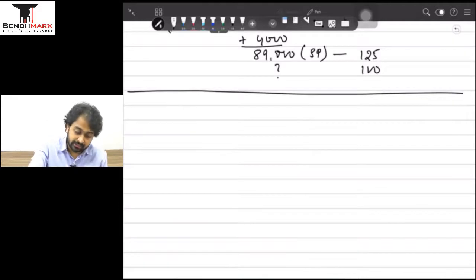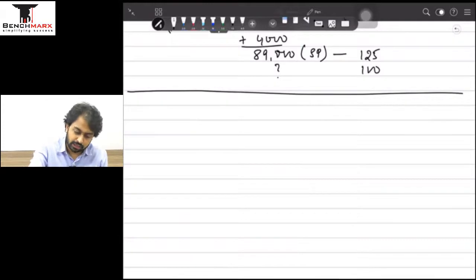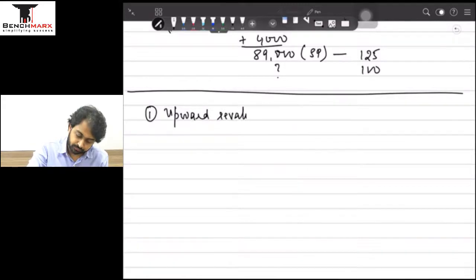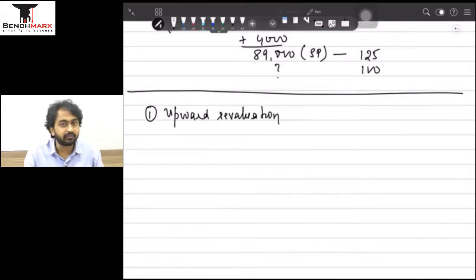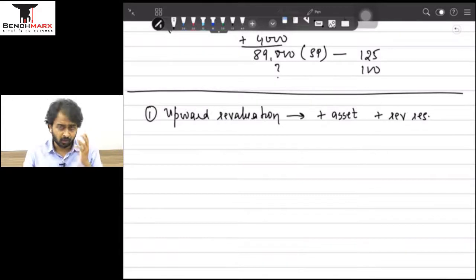What we are going to do in this sum is nothing but something called revaluation. Now let's talk a little bit about revaluation quickly before we start the question. Suppose it is the first time of upward revaluation. Important concept, pay a little attention. Suppose it is a first time upward revaluation. What is the effect? What we do is add to my asset, and we add to the revaluation reserve on the liability side, that is a part of capital. One effect is add to asset, one effect is add to reserve.